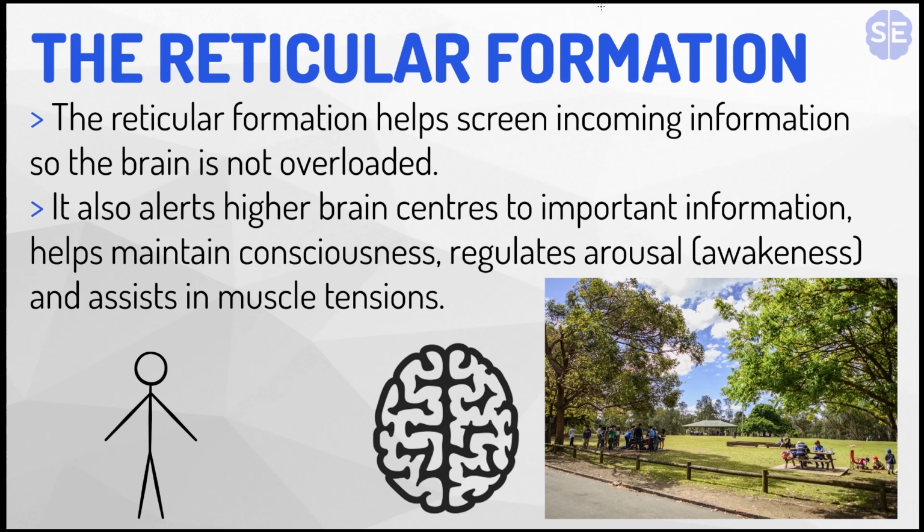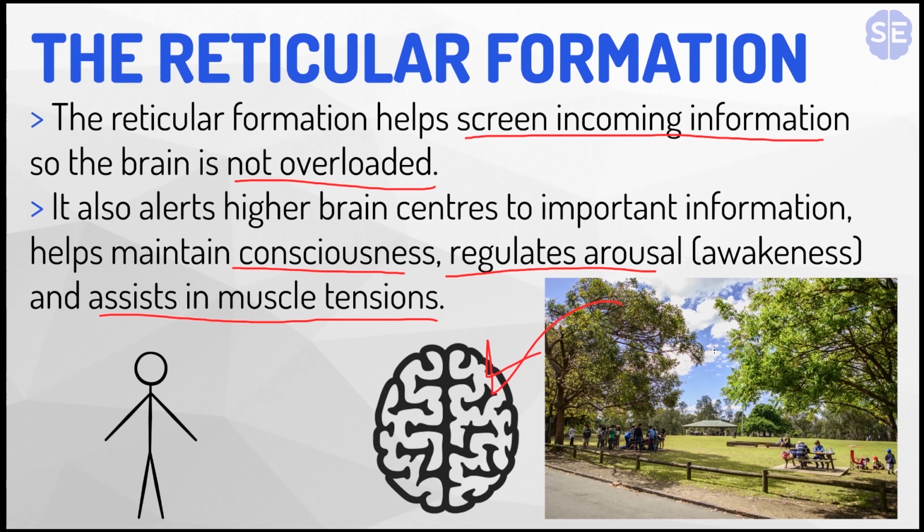The reticular formation helps screen incoming information so the brain is not overloaded. It also alerts higher brain centers to important information, helps maintain consciousness, regulates arousal, which is your awakeness, and assists in muscle tension. For example, in this picture, we might be looking at the park and there might be a ton of different senses. The green leaves, the blue sky, people moving, sounds, there's all this information coming into the brain.